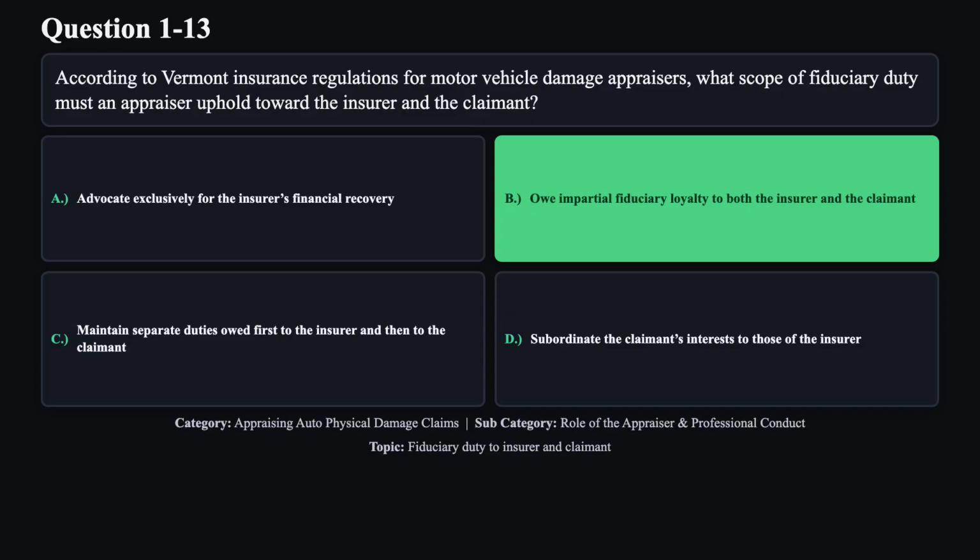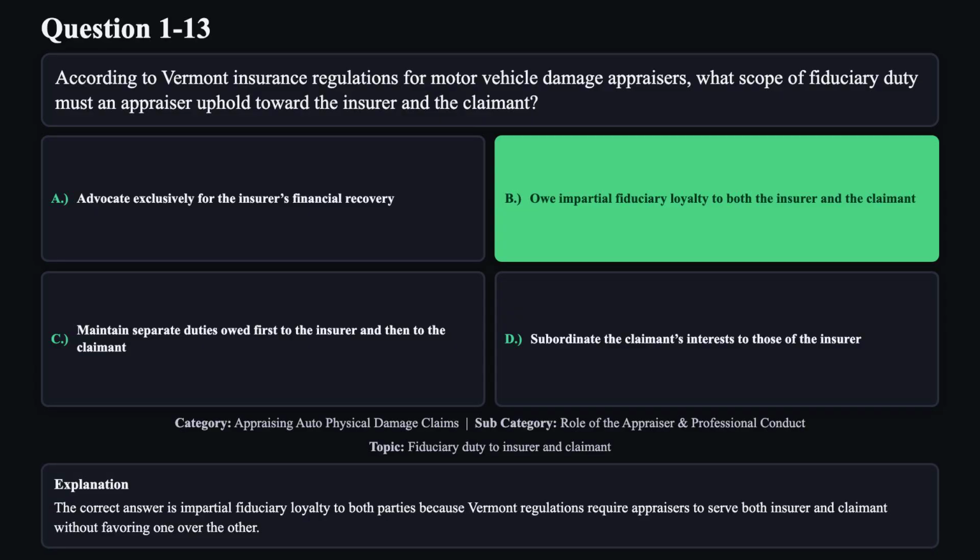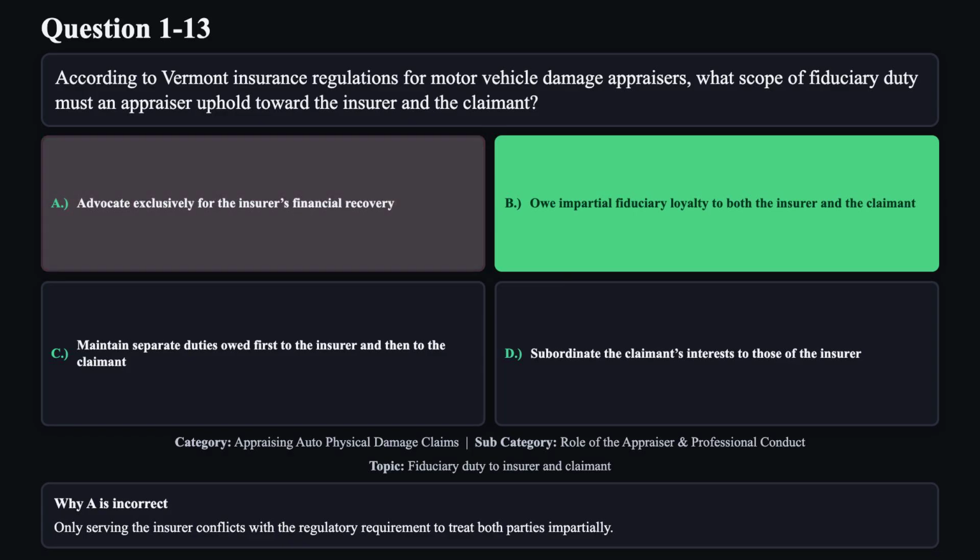The correct answer is B. The correct answer is impartial fiduciary loyalty to both parties, because Vermont regulations require appraisers to serve both insurer and claimant without favoring one over the other. Reason A is not correct. Only serving the insurer conflicts with the regulatory requirement to treat both parties impartially.